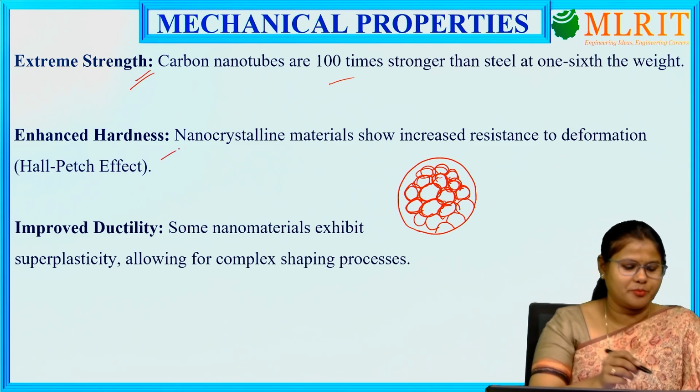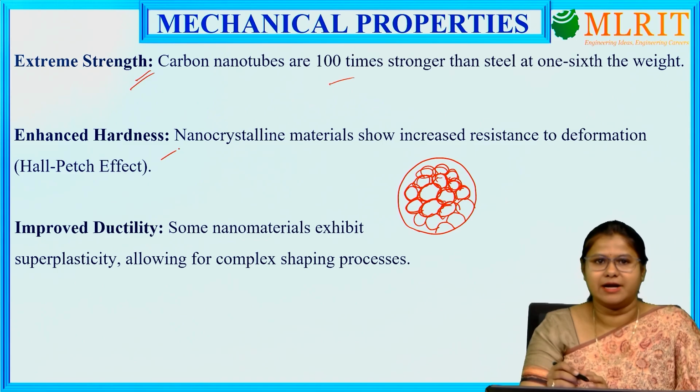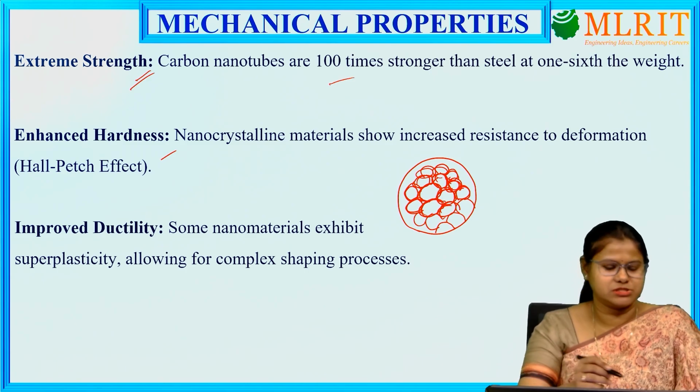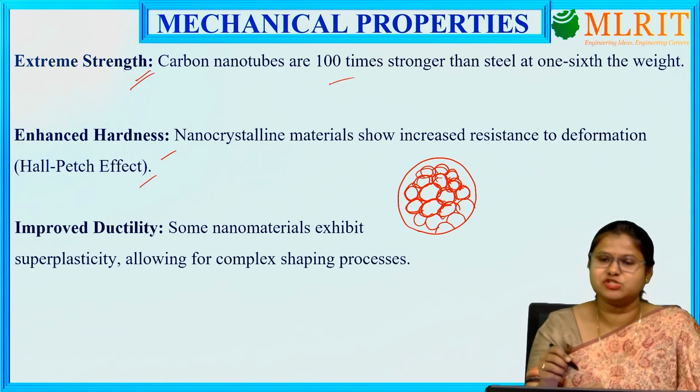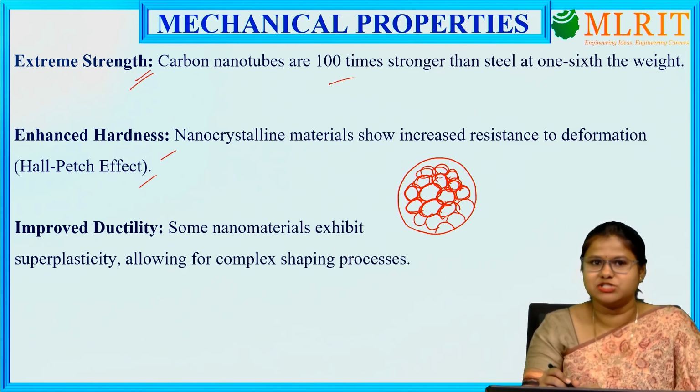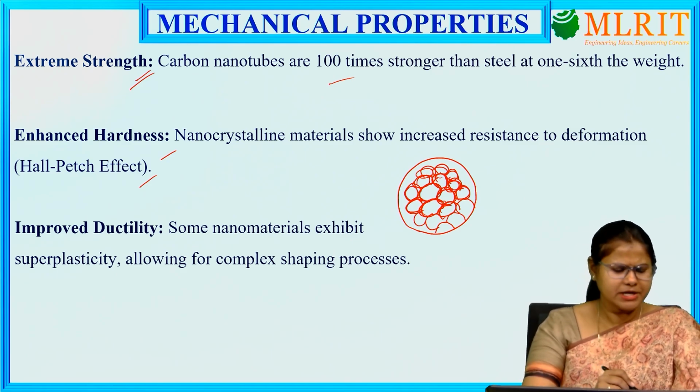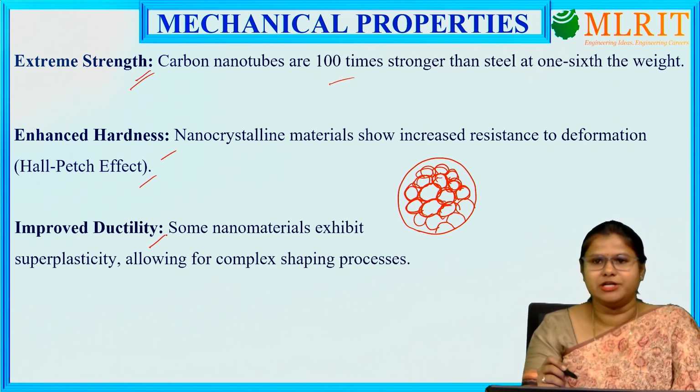Another property is that it enhances hardness. Nanocrystalline materials show increased resistance to deformation, which is known as the Hall-Petch effect. As discussed, due to the high surface to volume ratio, it is very hard, and it also improves ductility.